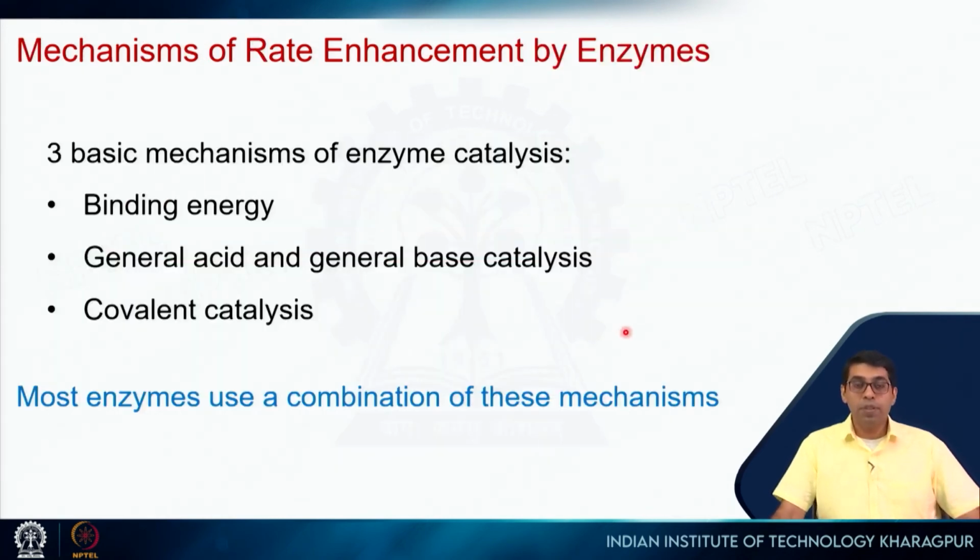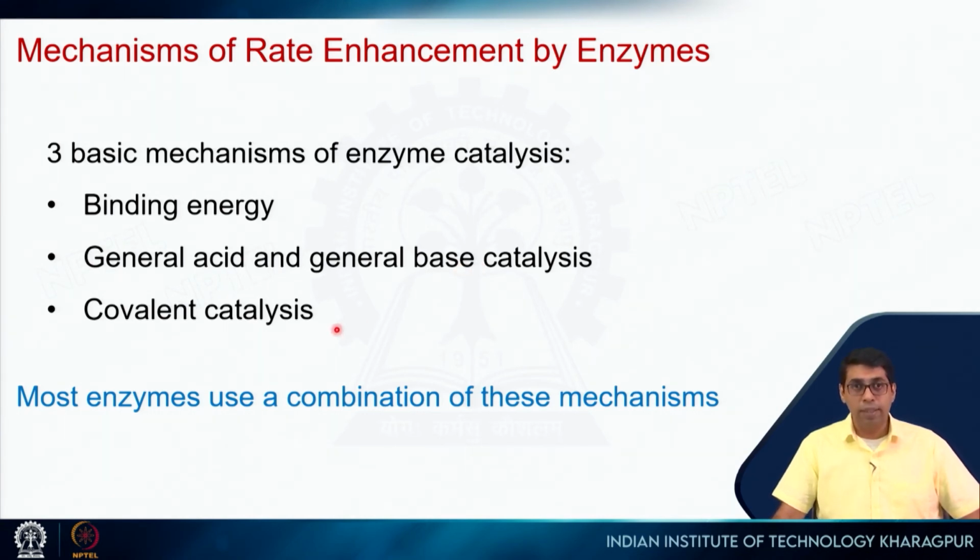So, how do enzymes achieve this? They achieve these fantastic rate enhancements by using multiple mechanisms. The first one is binding energy. I have already mentioned binding energy, where the enzyme uses this binding energy to bind the transition state more tightly than the substrate. Then there is general acid base catalysis, which I will discuss, and also covalent catalysis.